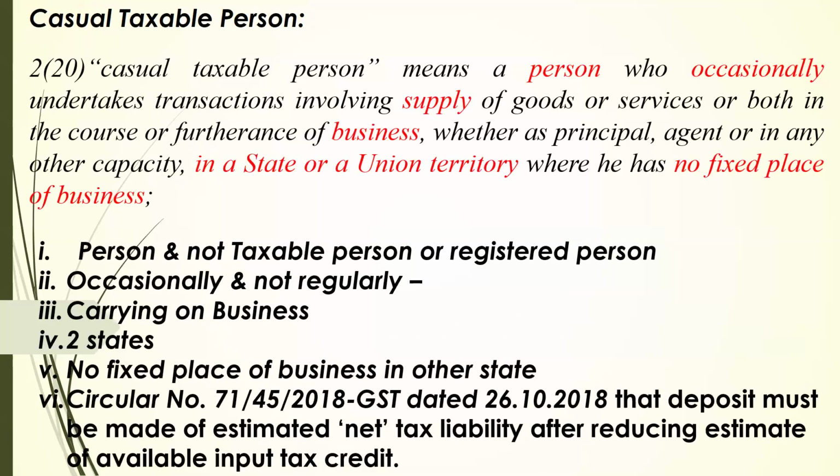Let's take a simple scenario, sir. Goods worth 1 lakh rupees, with tax of 18,000 rupees, are being transferred to Rajasthan. And he makes his sale. Let's say he sold goods worth 60,000 rupees. He made a profit of, let's say, 20,000 rupees, and on that 20,000 he has a tax liability of 3,600.